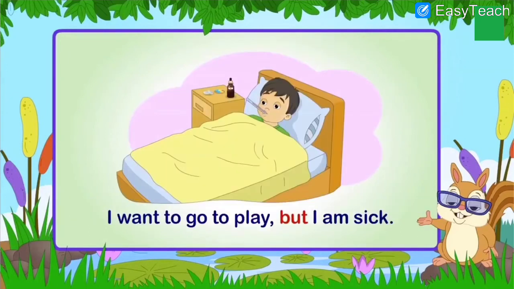I want to go to play, but I am sick. What is the conjunction? But. So two sentences are there: I want to go to play. I am sick. See the boy who is sick, who is resting on the bed. He cannot go out to play because he is sick. So he says, I want to go to play, but I am sick. So here but is the conjunction which shows contrast.